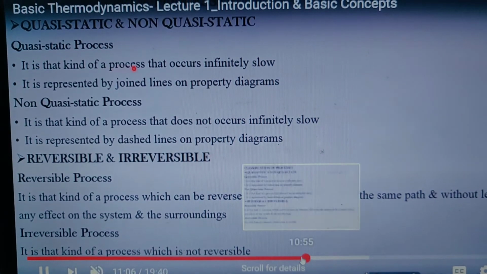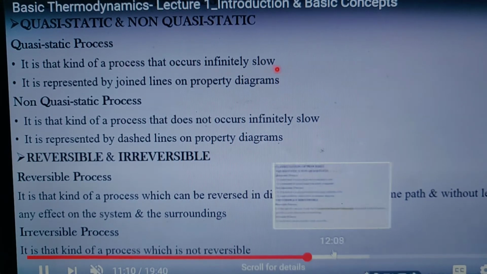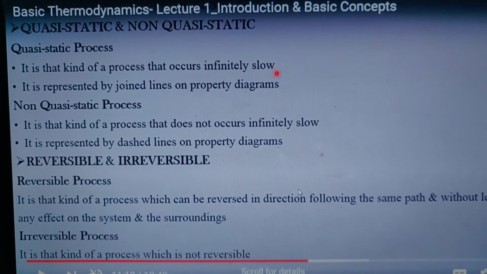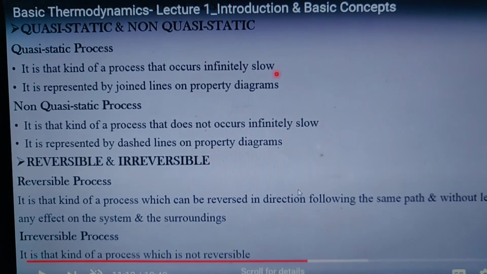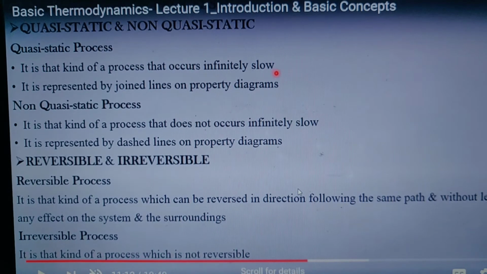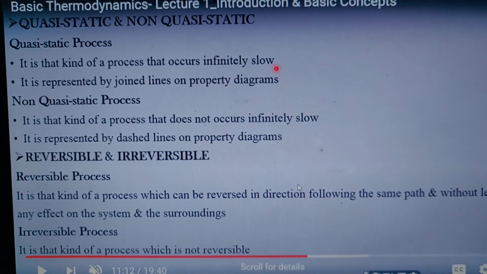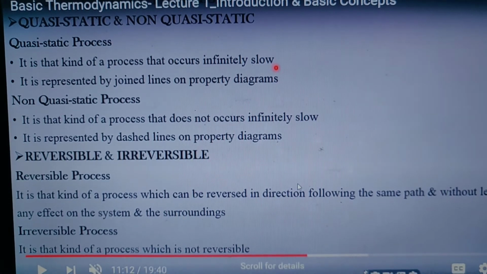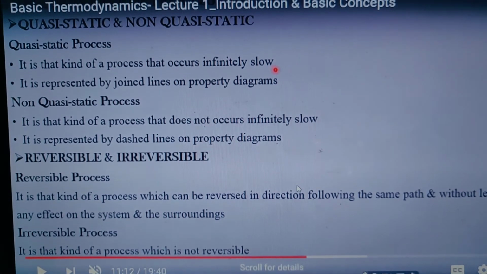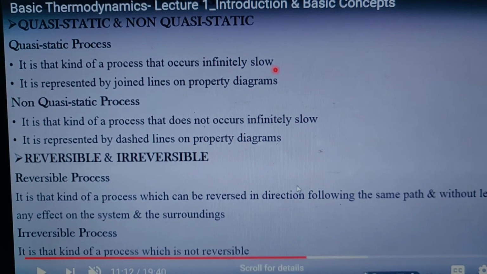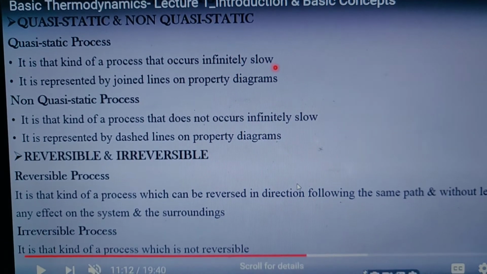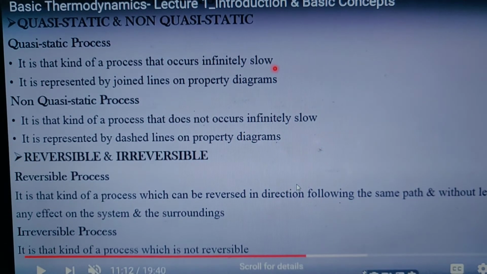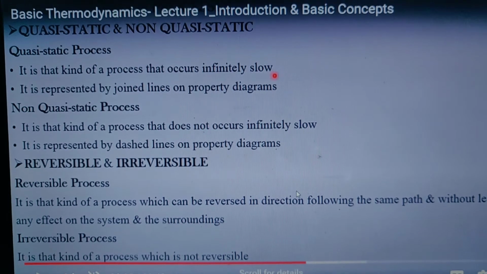Now the next part is quasi-static process or non-quasi-static process. A quasi-static process is a process that occurs infinitely slowly, and it is represented by joined lines on the property diagram. Similarly, a non-quasi-static process does not occur infinitely slowly, and it can be represented by dashed lines on the property diagram. First of all, for the quasi-static process, suppose we take 1000 kg of weight.